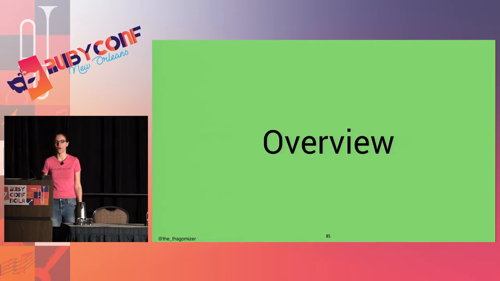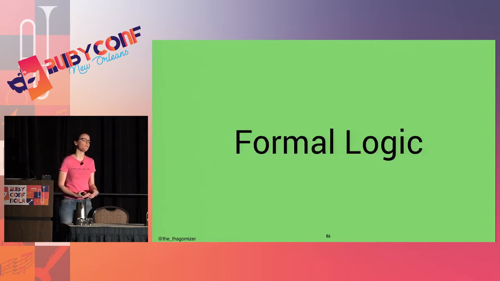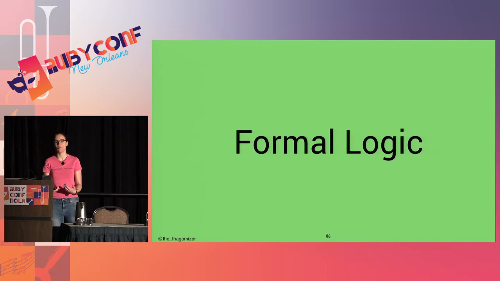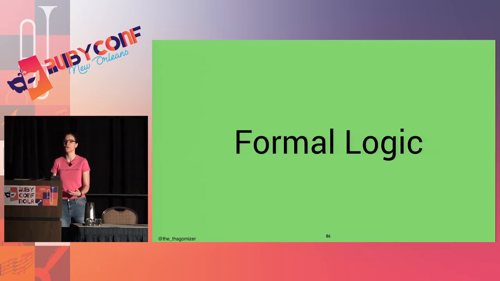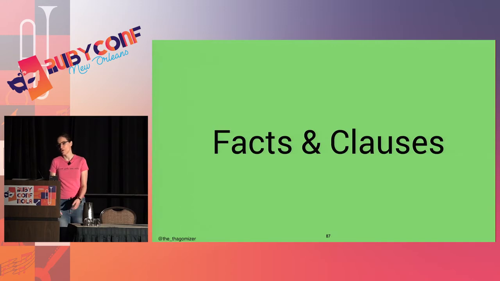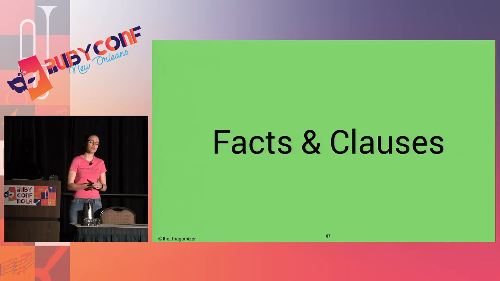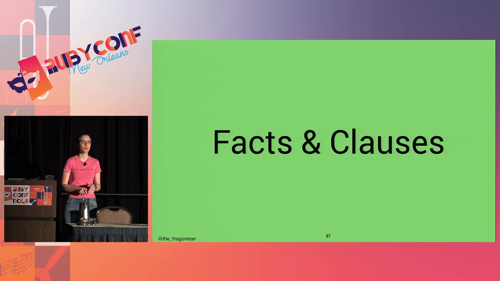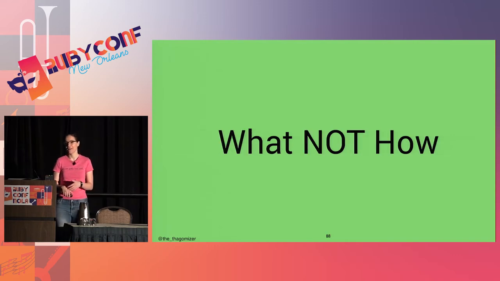So I'm going to give an overview of Prolog. Prolog is based on formal logic, things like Socrates is a man, all men are mortal, therefore Socrates is mortal. So ands, ors, implications, nots, that kind of stuff. Very, very basic formal logic that's used in philosophy and mathematics and is also the basis of a lot of computer science. Prolog programs aren't made up of instructions. They're made up of facts and clauses. Yes, that's weird. And the weirdest thing about Prolog is that instead of describing the how, as we're used to in programming, telling the computer how to solve the problem, Prolog works differently. You describe the what of the situation.